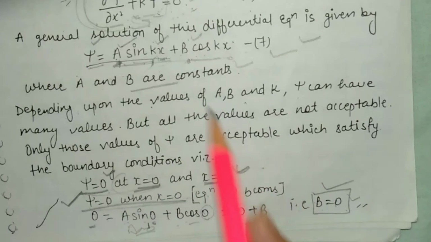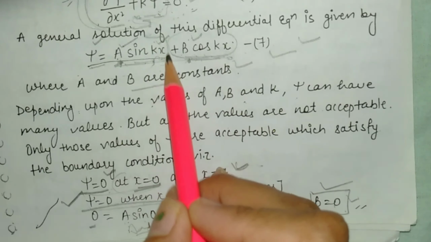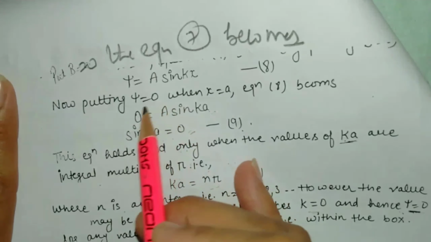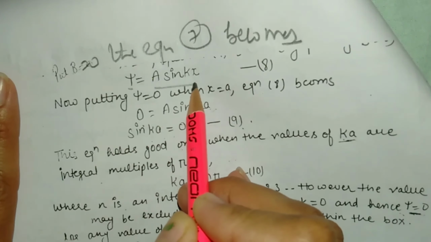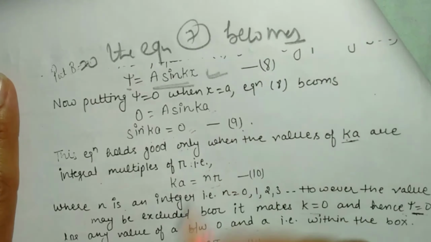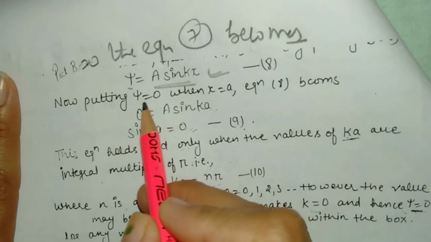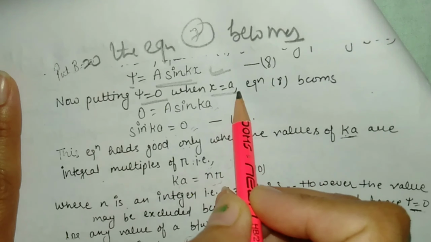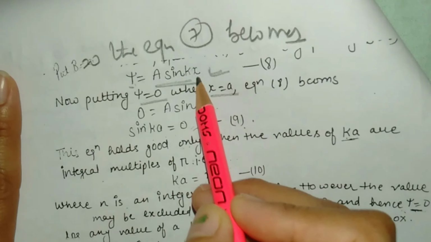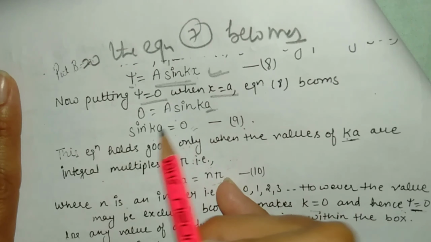We can substitute this value in equation 7. When we substitute b is equal to 0, this term automatically becomes 0, so we are left with only the first term, psi is equal to a sin kx. This equation must again be satisfied by the second condition, psi is equal to 0 at x is equal to a. So psi is equal to 0 gives a sin ka is equal to 0. Dividing by a, sin ka is equal to 0.